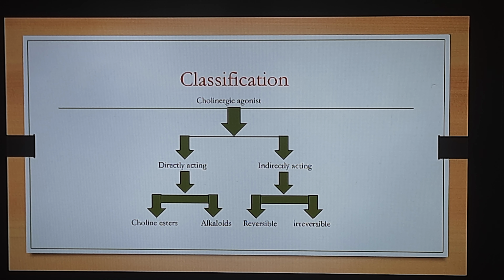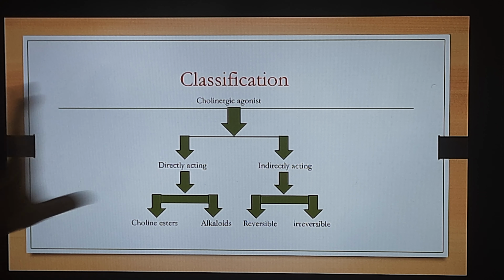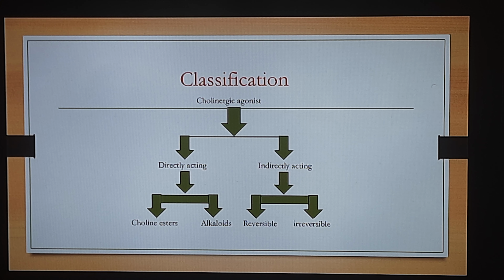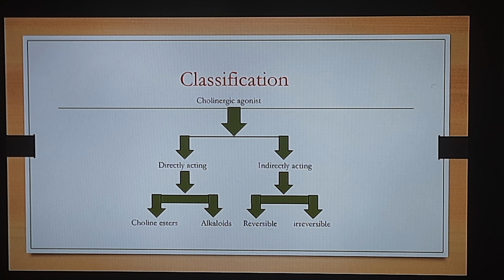The very first category is known as directly acting cholinergic receptor agonist, and the second one is known as indirectly acting cholinergic receptor agonist. Directly acting में we can further classify into two important categories. The very first one is known as choline esters and the second one is known as alkaloids. So in our previous video discussion, we completed our directly acting cholinergic receptor agonist.